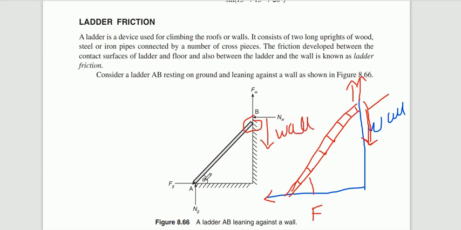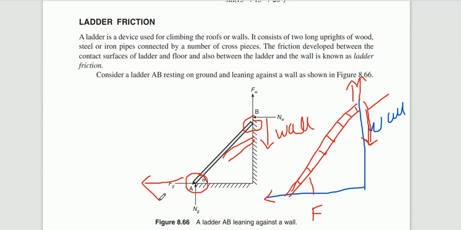And one end of the ladder is at the floor. If the wall end is sliding downward, then point A, the end of the ladder on the floor, always has the tendency to move in this direction.